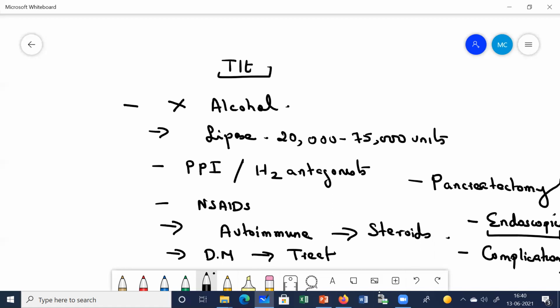We are going to remove the pancreas. If the pain is not going at all, then we are going to remove the pancreas. But if we remove the pancreas, one problem is that the islet cells in the pancreas, which are responsible for the synthesis of insulin, we need that. So we remove the pancreas, and we carry out islet cell autotransplantation, only the islet cells, okay, so they are transplanted. This is the last resort if nothing else is working.